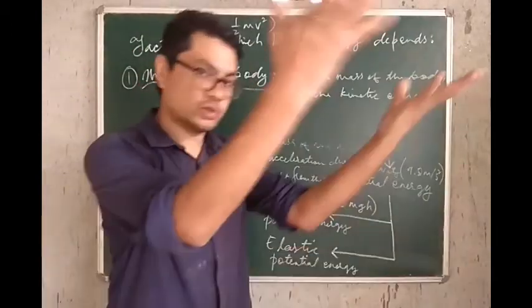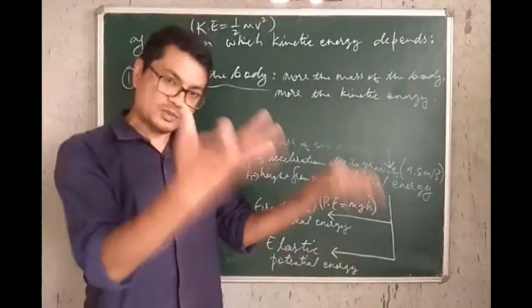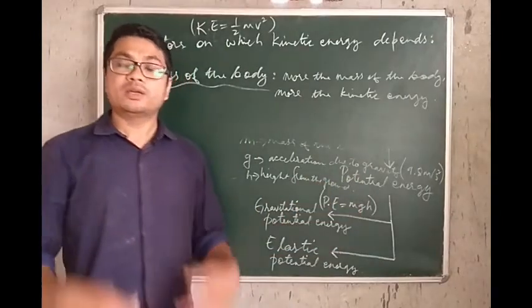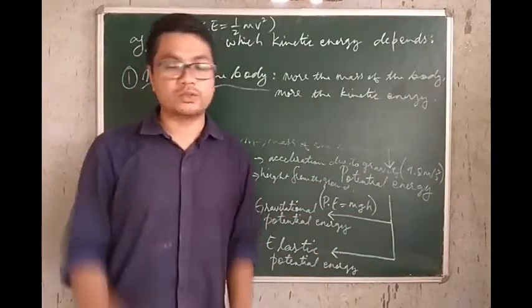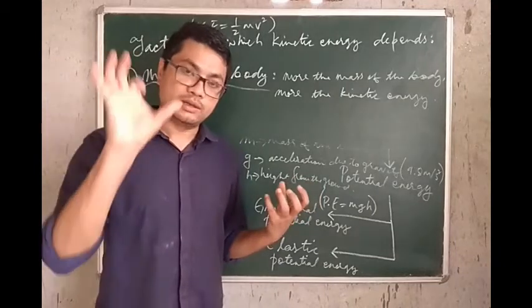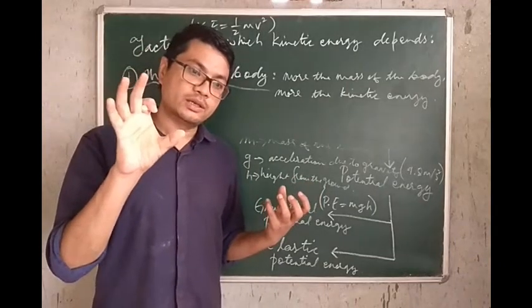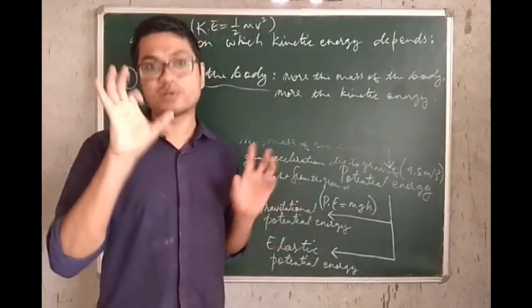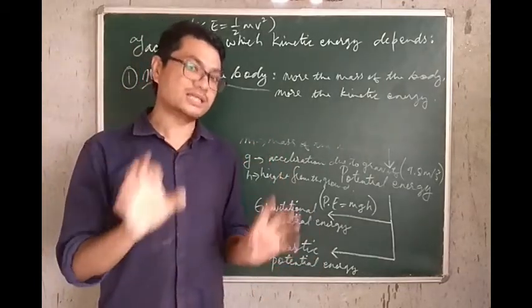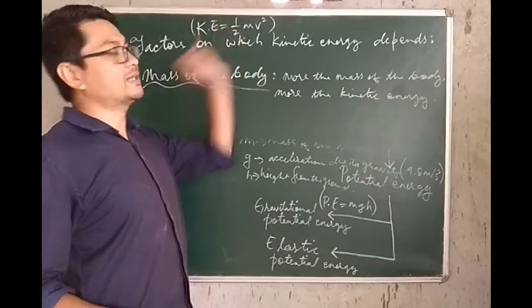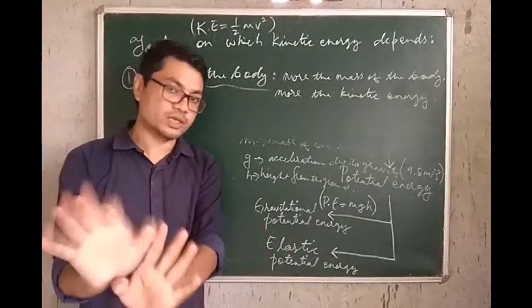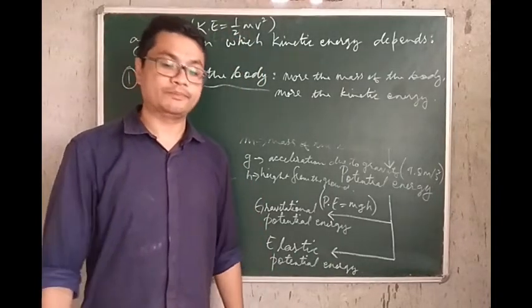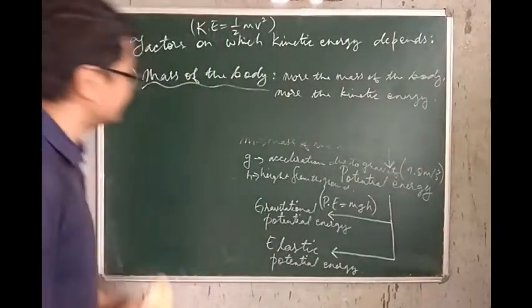I roll both of those two balls with the same velocity, with the same speed. I throw both of the balls. To stop which of the balls will it be difficult for you? Obviously the iron ball, although both are moving with the same velocity, the iron ball, since it possesses more mass, therefore it will have more kinetic energy, and thereby it will be difficult for us to stop it. Remember that. So more the mass, more will be the kinetic energy.